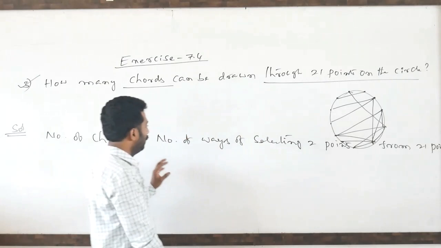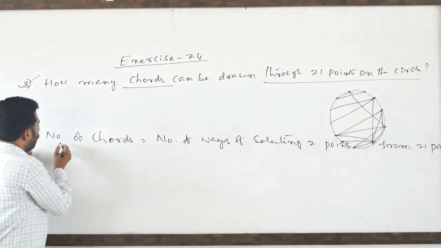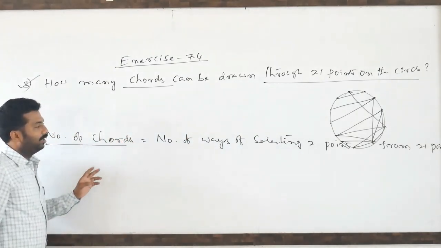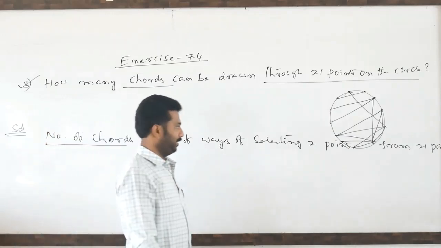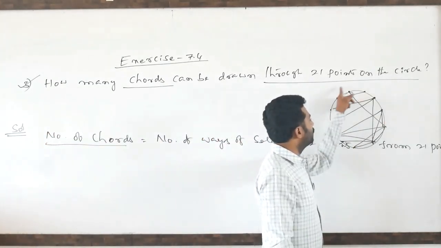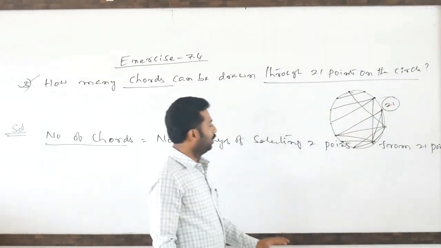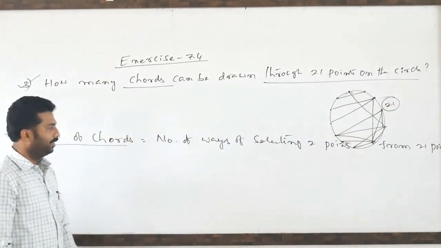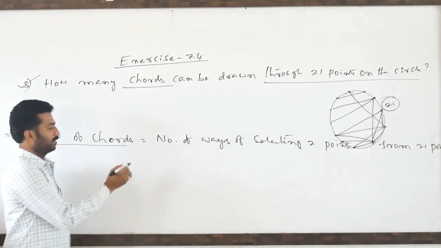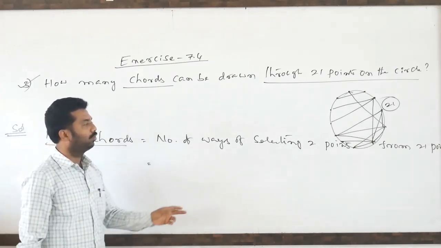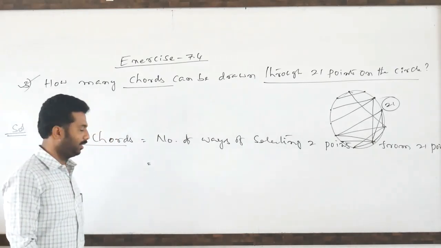Listen here. To draw a chord means we have to select any 2 points. Total 21 points are there, and only 2 points we have to select. Every time you select 2 points, one chord can be drawn.